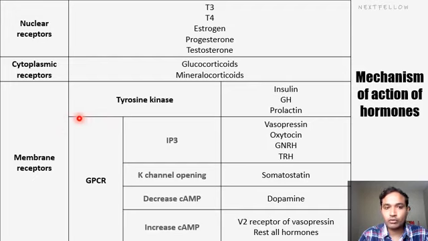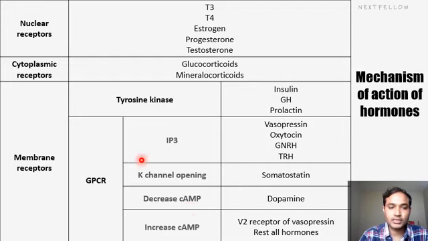Mostly we will go with nuclear receptor, but insulin belongs to tyrosine kinase, that is, a membrane receptor. Next are growth hormone and prolactin. In the GPCR group we have subgroups. One acts through the IP3 mechanism, releasing calcium, for hormones like vasopressin, oxytocin, gonadotropin releasing hormone, TRH. Another is potassium channel opening, for somatostatin release. By decreasing cyclic AMP, dopamine acts. By increasing cyclic AMP, the rest of the hormones act, and the V2 receptor, that is vasopressin 2.